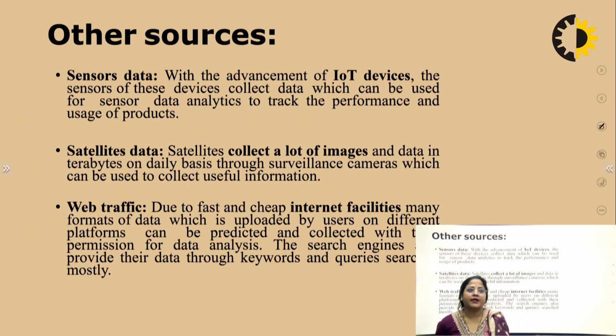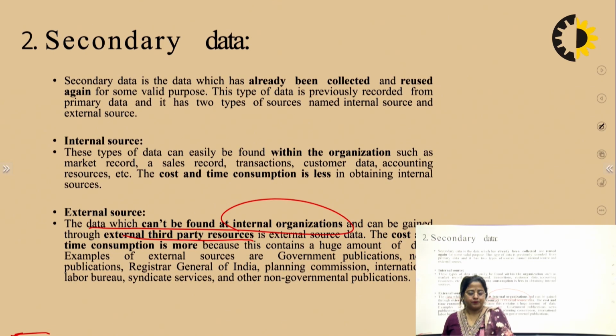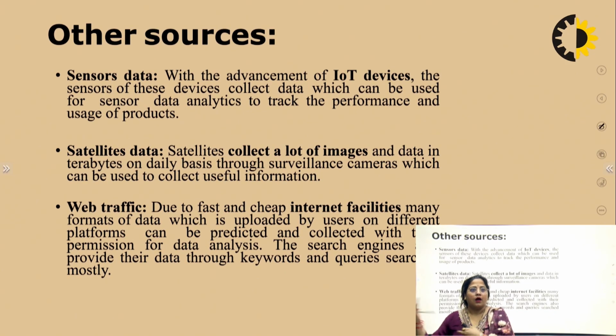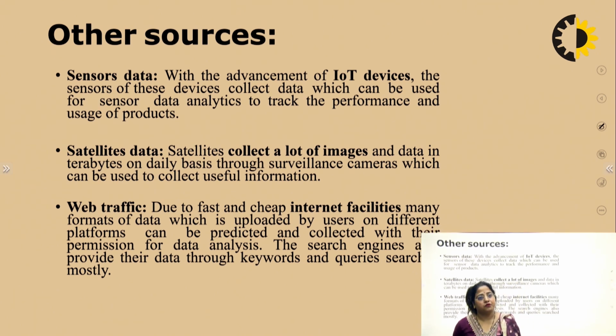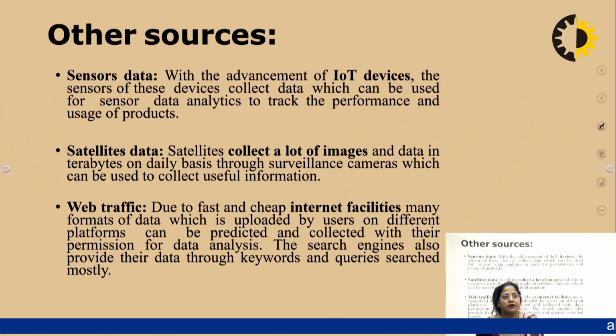The next one is satellite data. Satellite data also has a lot of images of the Earth, and these images are then moved to a base station. So this is the data. This data can be used for the collection of information, and satellites also use surveillance cameras, and we can collect data from there.